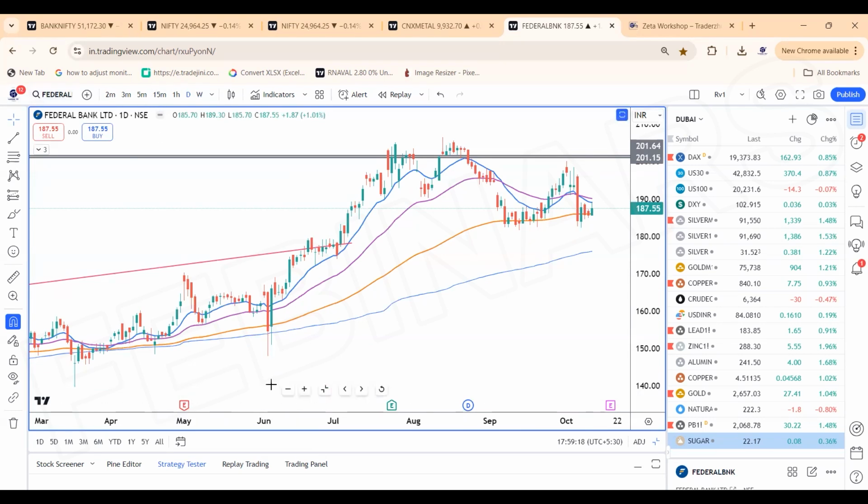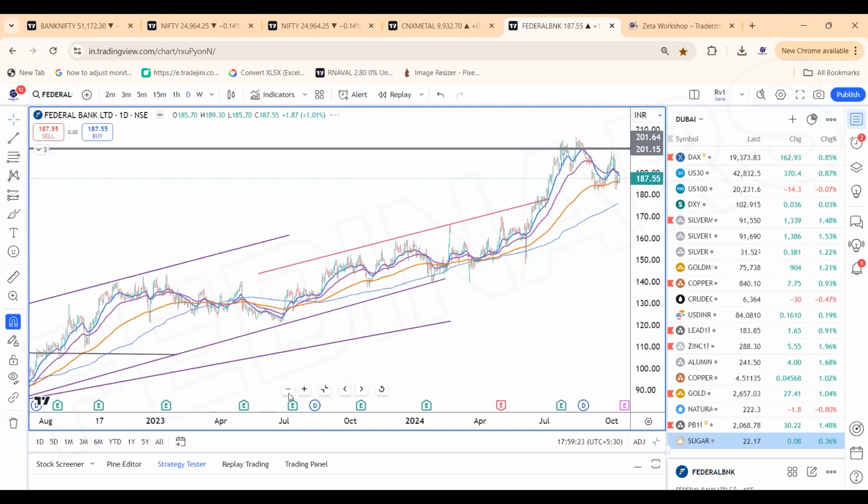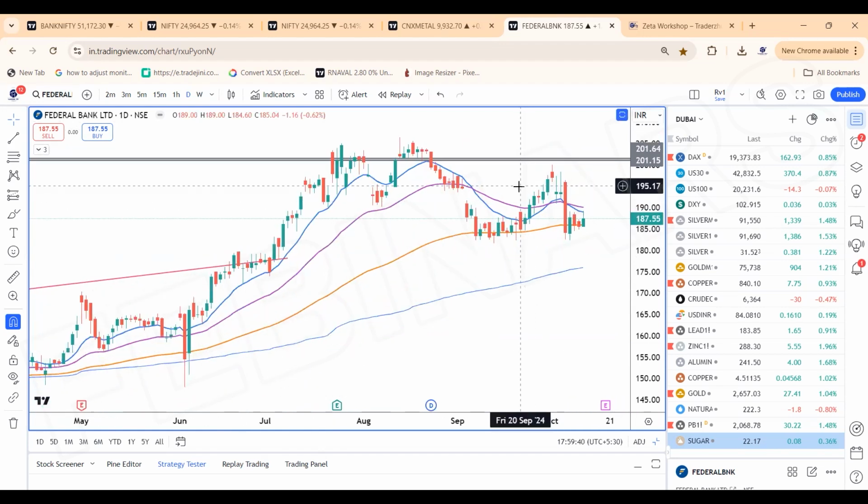Towards the impulsive nature as the double bottom gets confirmed above 196 or 201, the stock can take it towards 230 to 250 levels, which looks more likely on the cards. The Fed Bank is what we like. The results can be positive. First confirmation 195, 193.50 to 196. The next confirmation about 201.